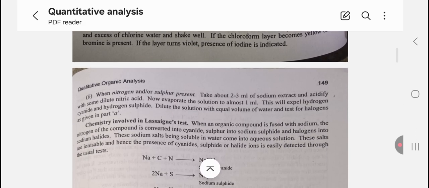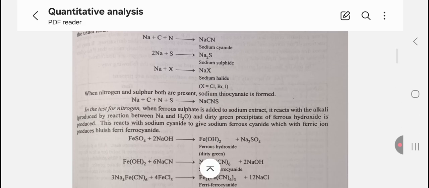B. When nitrogen or sulfur is present, take 2 to 3 ml of the sodium extract and acidify with some dilute nitric acid. Now evaporate the solution to about 1 ml. This will expel hydrogen cyanide and hydrogen sulfide. Dilute the solution with an equal amount of water and test for halogens as given in part A.